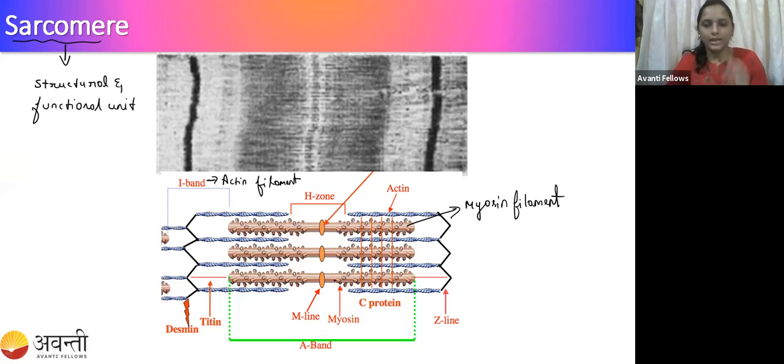Okay, guys. Here, where this I band will meet, that is called the Z band. So here it is called the Z line. Where it meets here, that is called the Z line.